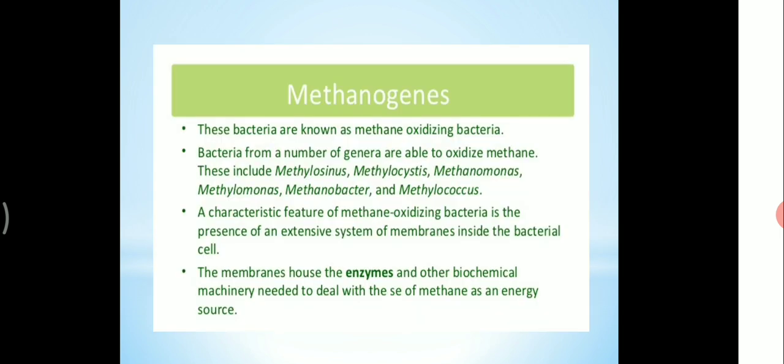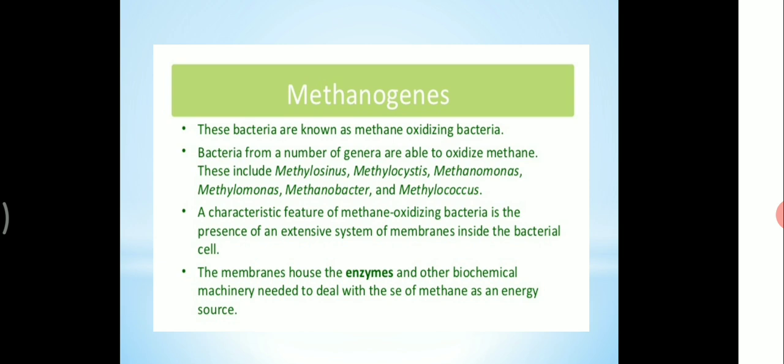And next we are all going to see methanogens. These bacteria are known as methane oxidizing bacteria. Bacteria from a number of genera are able to oxidize methane. This includes Methylocella, Methylocystis, Methanomonas, Methylomonas, Methylobacter and Methylococcus.